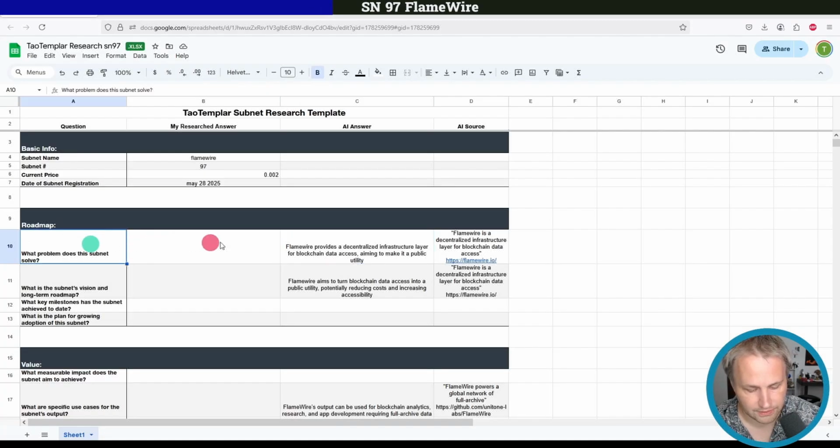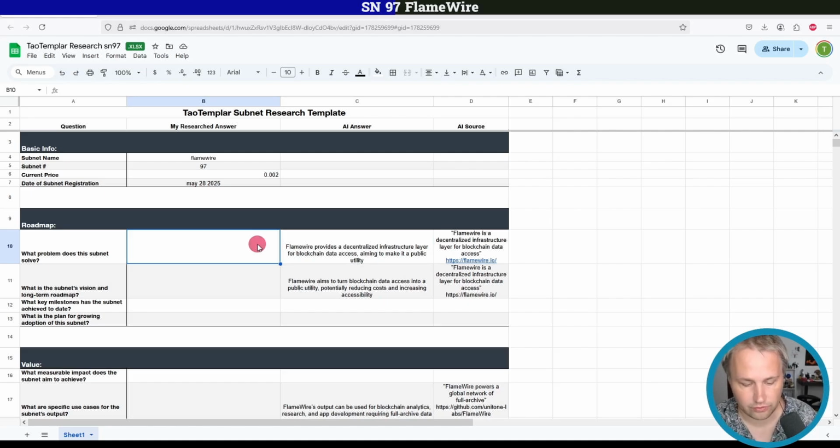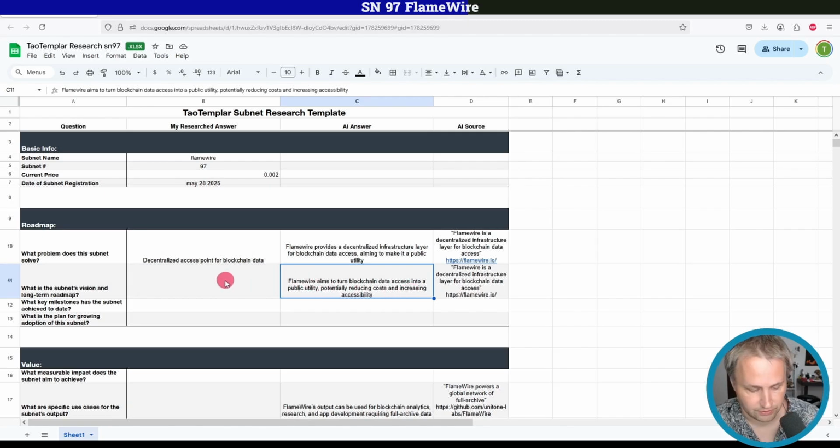So what problem is it solving? Flamewire provides a decentralized infrastructure layer for blockchain data access, aiming to make it a public utility. I'm not too sure what that means. My understanding from reading through the answers here is that Flamewire is like a decentralized access point for blockchain data. The subnet's vision aims to turn blockchain data access into a public utility, potentially reducing costs and increasing accessibility.